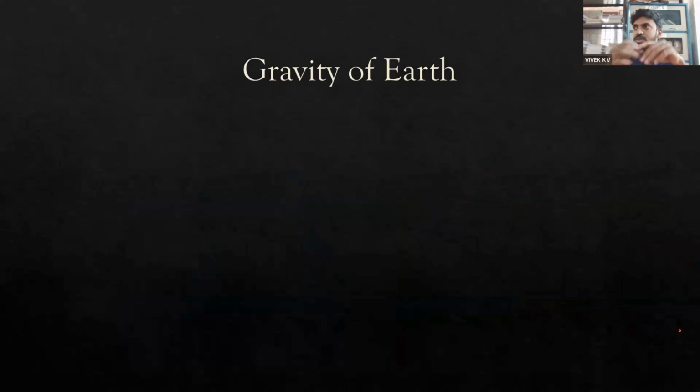Here a certain concept known as acceleration due to gravity comes into the picture. Imagine this pen being dropped. Whenever I let it go, obviously gravity will pull the pen downwards, and the pen will fall to the earth, right? That is because gravity is acting. The gravitational force on the pen depends on the mass of the pen, the mass of the earth, and the distance of separation between earth and the pen.